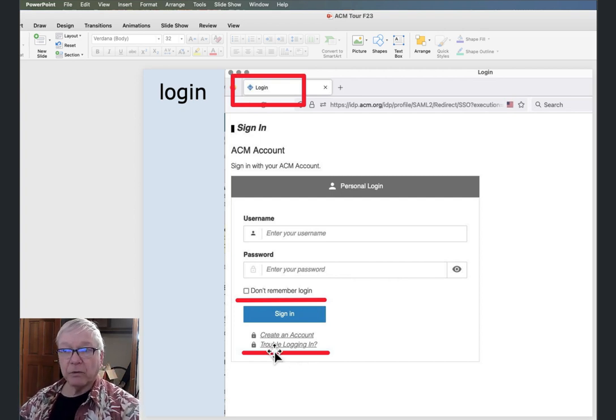There is a link here, of course, "trouble logging in." If you're having trouble with the ACM website, of course, their tech support is the folks you should call. And if you tell me you're having trouble with ACM, my first question is always going to be, what did ACM tech support tell you when you called them? You can actually get somebody on the phone there.